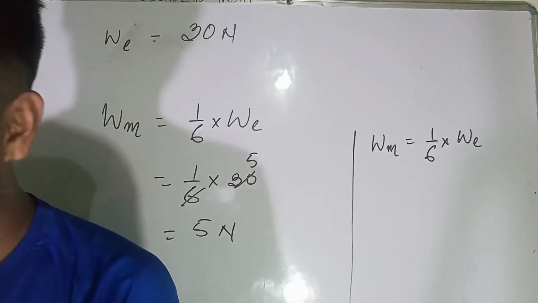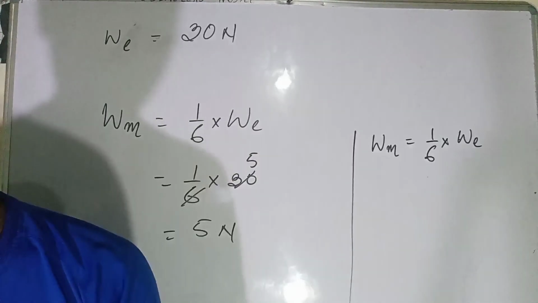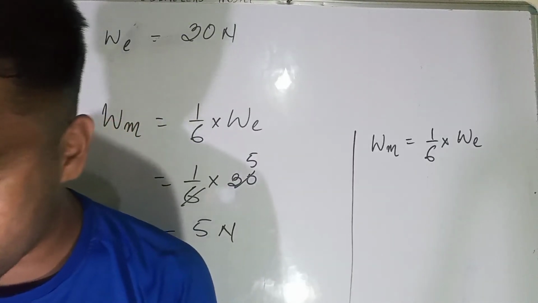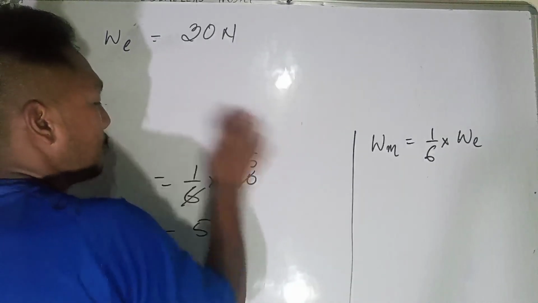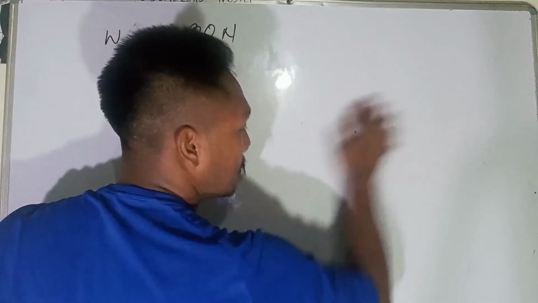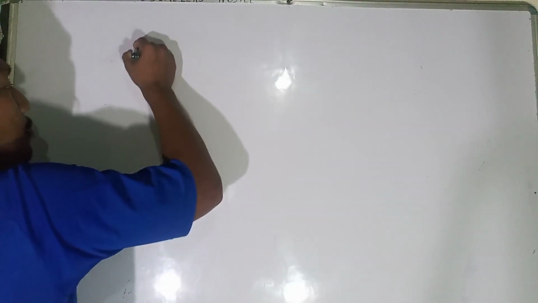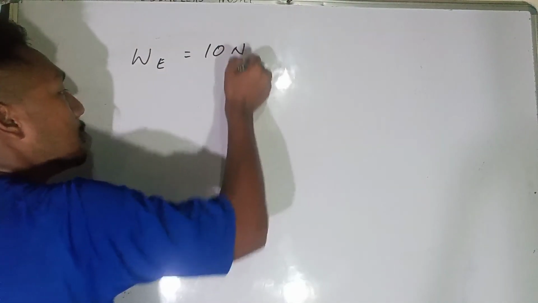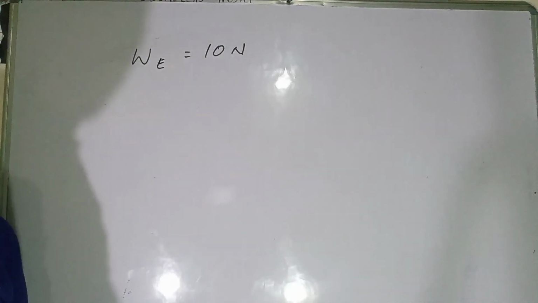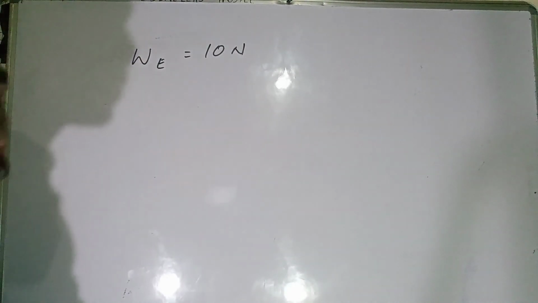So let's try to do one example. Example number 10.5: an object weighs 10 newtons when measured on the surface of the earth. What would be the weight when measured on the surface of the moon? The weight of the object on earth is 10 newtons.